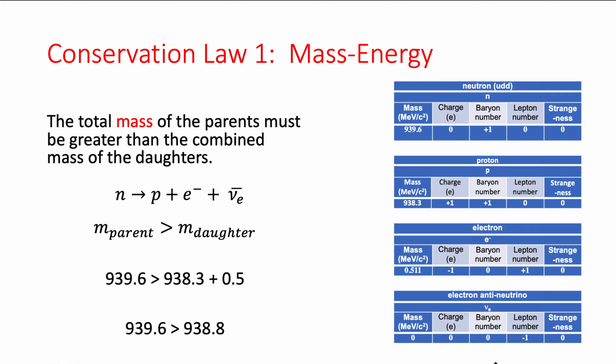So you can see there that the mass of the parent is slightly greater than the daughters. So if this happens in your decay, then these are energetically, or you could say massively, possible, and therefore they are allowed according to this conservation law. So that's the first thing that we look for in an interaction.